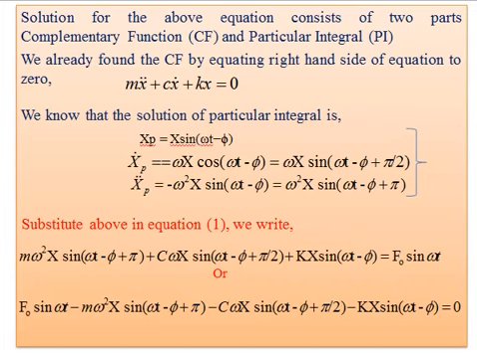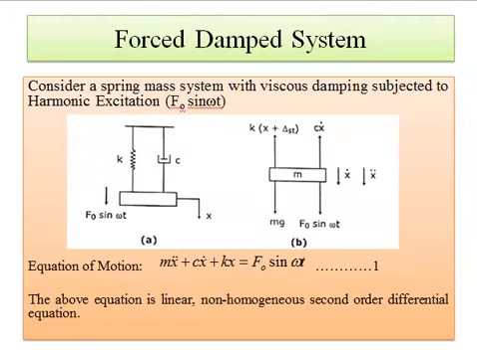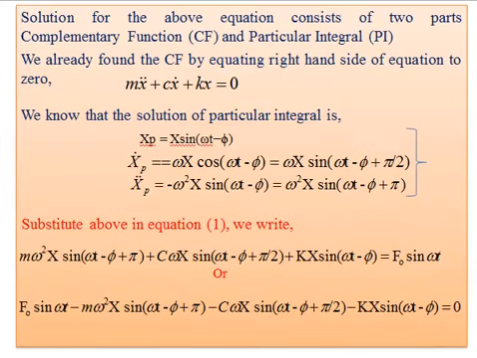Now we put all these three values for displacement, velocity and acceleration in equation 1. This is the fundamental equation of forced damped vibration. Then we get the modified equation, that is m omega square X sine omega t minus phi plus pi, plus c omega X sine omega t minus phi plus pi by 2, plus k X sine omega t minus phi, is equal to F naught sine omega t.